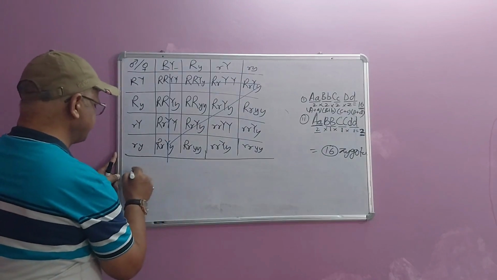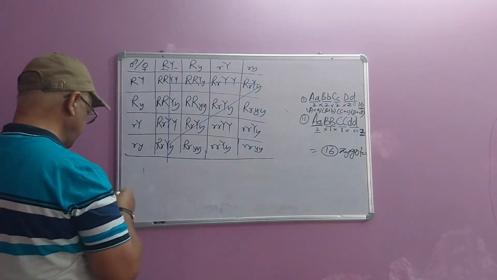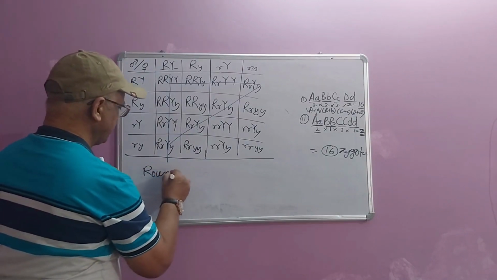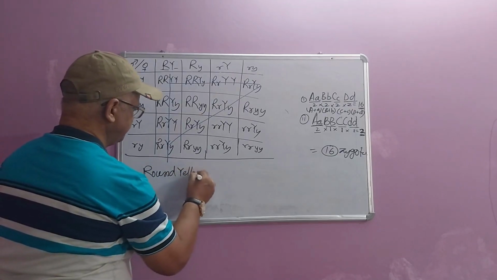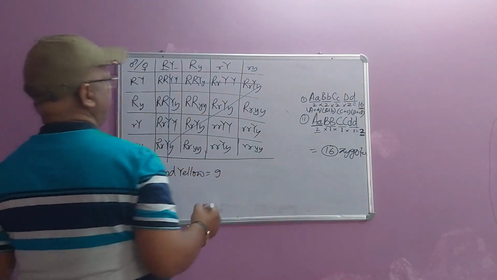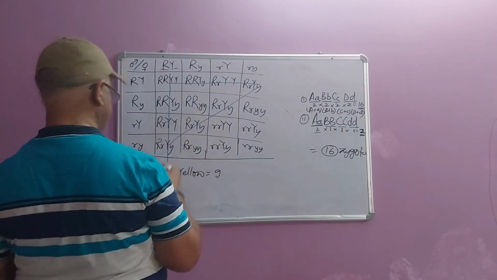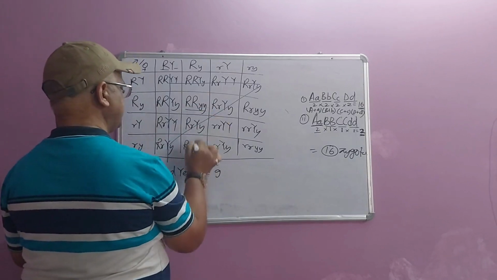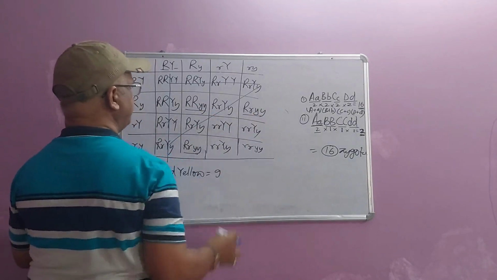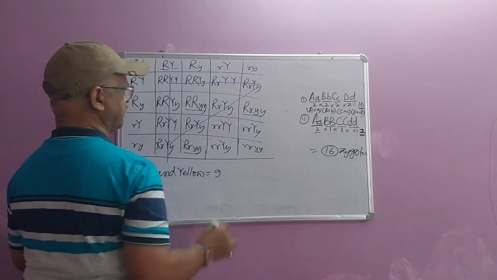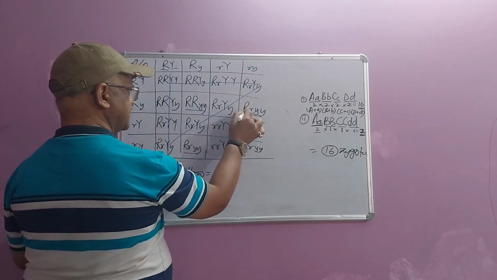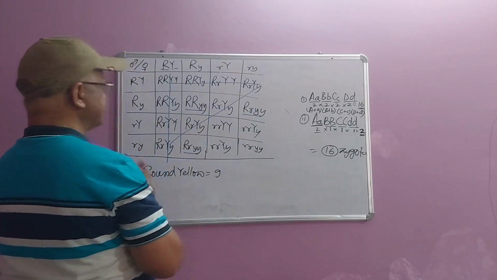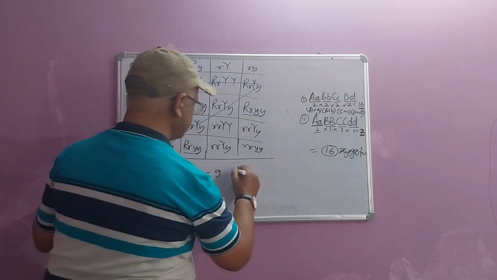So the progeny in the F2 generation are round yellow. How many? 9. Now talk about these units, 1, 2, and 3. These three are similar to each other. R is dominant in this case and Y is recessive. R dominant for round, y recessive for green. So round green,